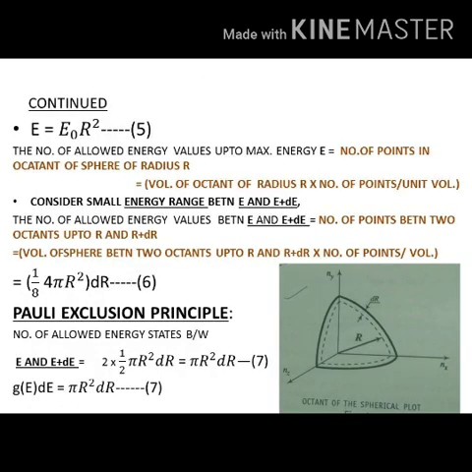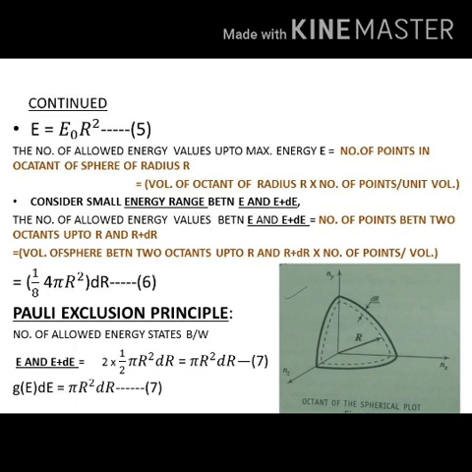So like this, for one set of values nx1, ny1, nz1, we get one permitted energy value. Now consider a coordinate system whose axes are mutually perpendicular to each other.